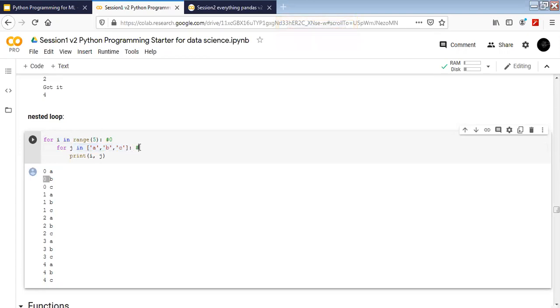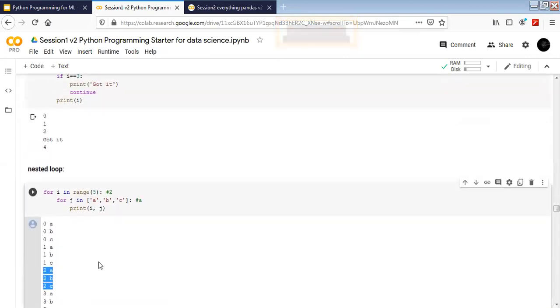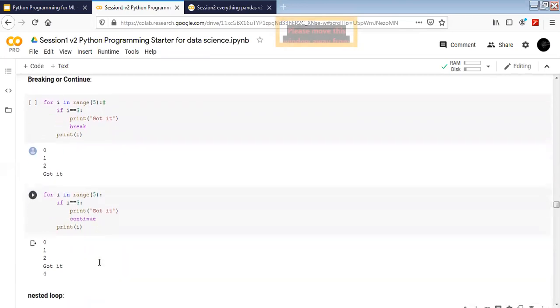The moment the loop for j is done, we go to the master loop again and update the iteration for the master loop. Then we go back to the slave one, and we have 1a, 1b, and 1c. Once c is done again for j, we update the iteration for the first loop, where i is now 2, and this works exactly the same as it worked previously. All right, so does anybody have any question with nested loops and break and continue?